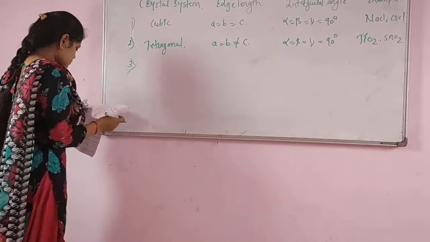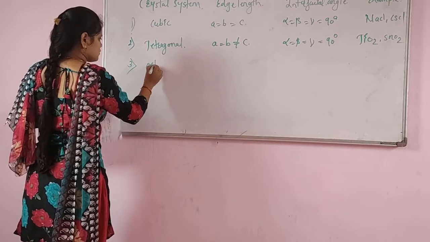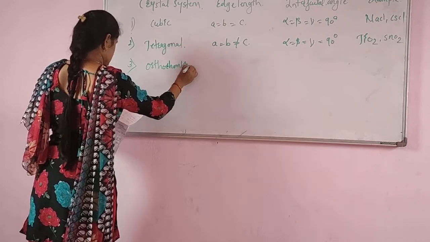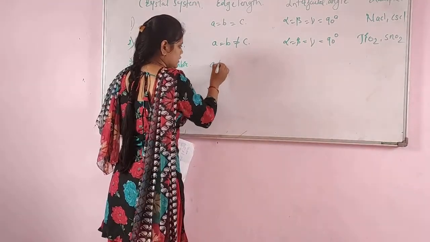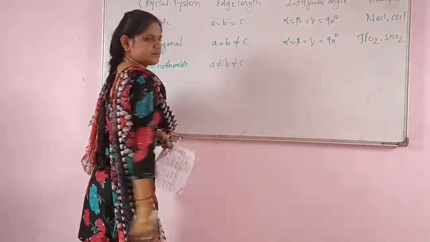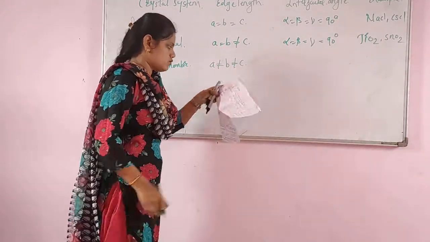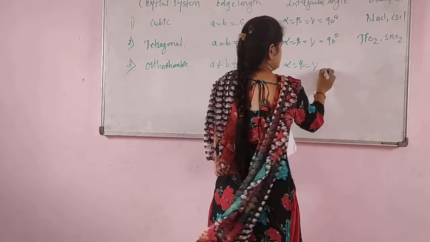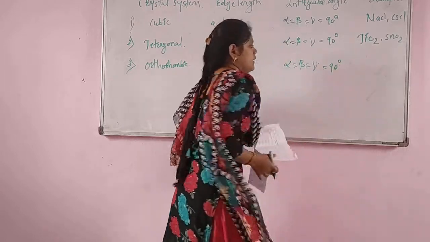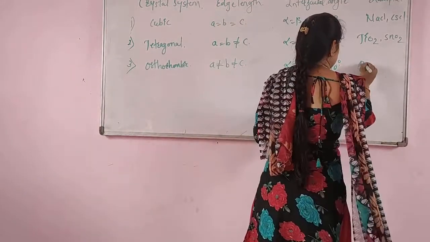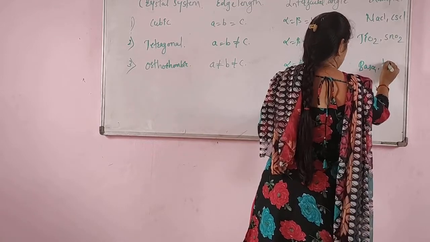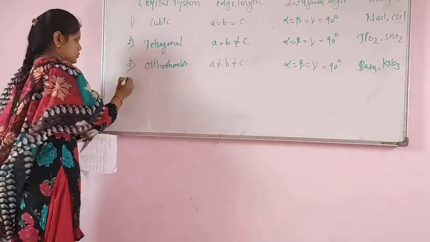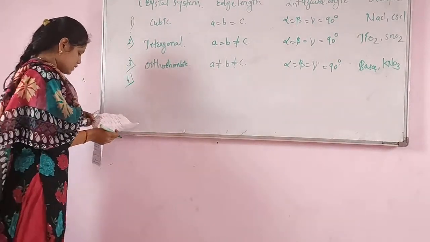Third will be the orthorhombic. Here the edge lengths are A is not equal to B, B is not equal to C, where the angles alpha is equal to beta is equal to gamma. How much is it? Same, 90 degrees. And the examples will be barium sulfate, BaSO4, and potassium nitrate, KNO3. Next will be the hexagonal.